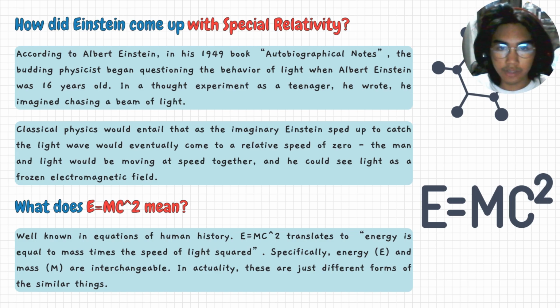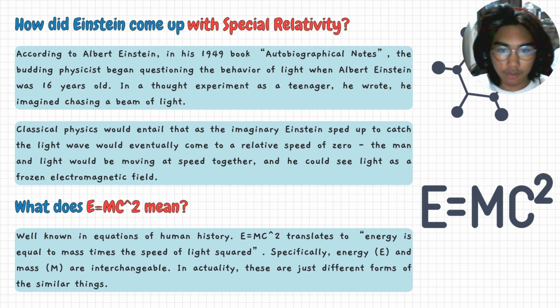How did Einstein come up with special relativity? According to Albert Einstein, in his 1949 book Autobiographical Notes, the budding physicist began questioning the behavior of light when he was 16 years old. In a thought experiment as a teenager, he wrote, he imagined chasing a beam of light. Classical physics would entail that as the imaginary Einstein sped up to catch the light wave, he would eventually come to a relative speed of zero. The man and light would be moving at speed together, and he could see light as a frozen electromagnetic field.